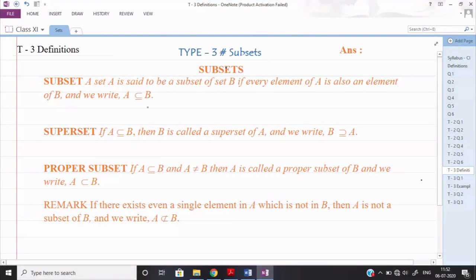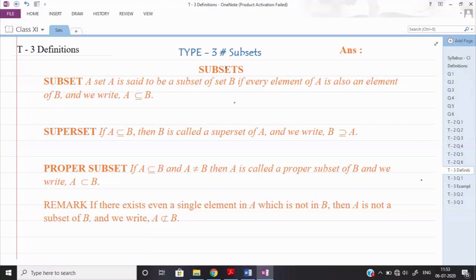Today we are going to start an important topic, that is subset. Subset means what actually? Suppose I say a part of a particular thing. For example, Gujarat state is a part of India. So we can say in a mathematical manner, especially in the chapter of sets, that Gujarat is a subset of India. Similarly, India is a part of the continent Asia. So here, subset means one set which is a part of another set is called the subset.